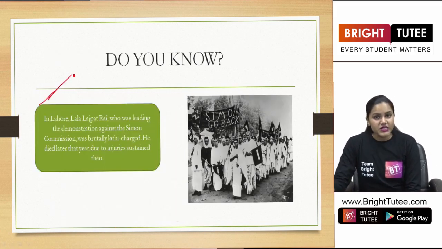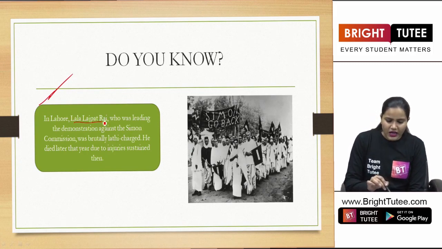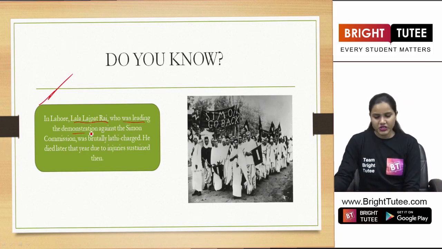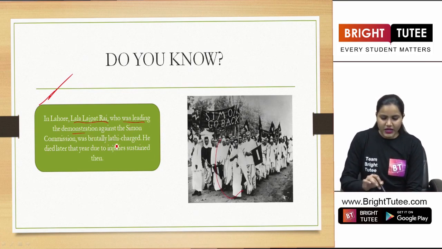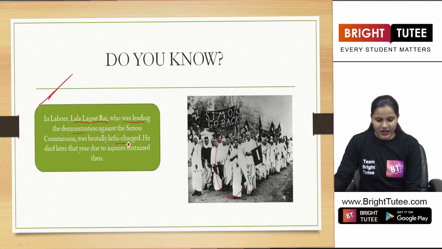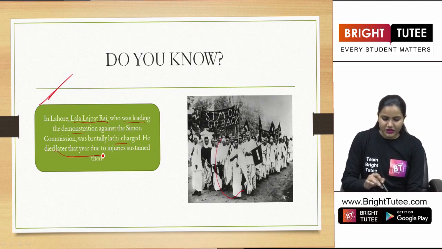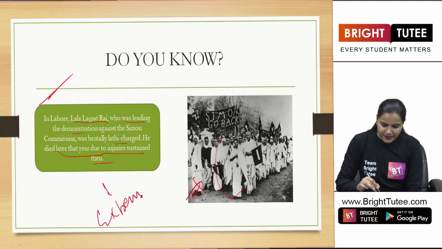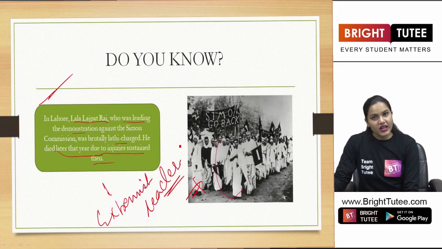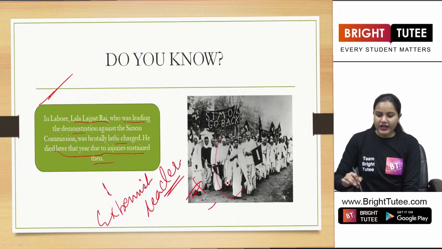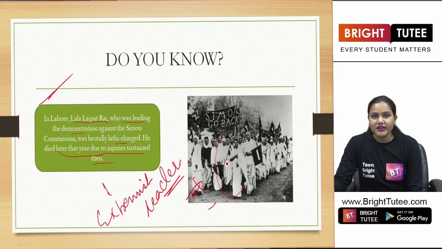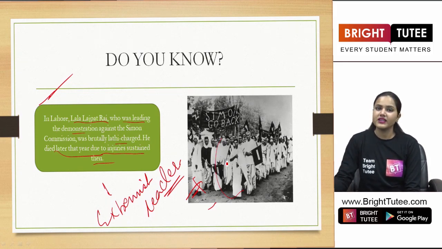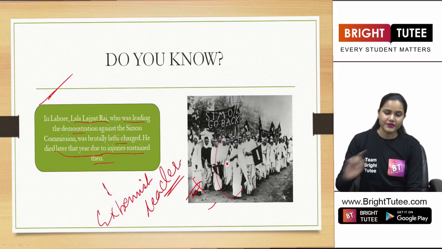Apart from this, there is an interesting fact here that in Lahore, Lala Lajpat Rai was leading the demonstration against the Simon Commission, but he was brutally lathi charged there, and he died later that year due to injuries sustained in this attack. So Lala Lajpat Rai, again, he was an extremist leader. You must have heard the name of Lal, Bal and Pal. So Lala Lajpat Rai was one of them, and he was brutally lathi charged there, and he had sustained the injuries from that attack, and later that year he died. Okay?